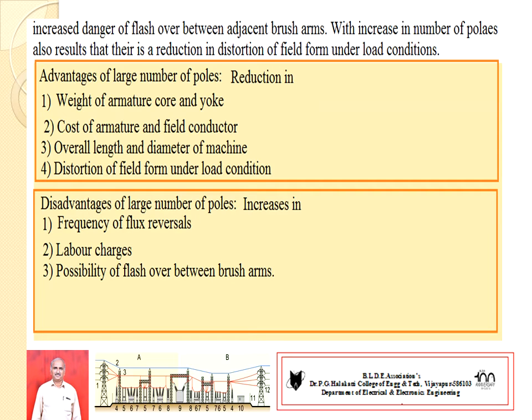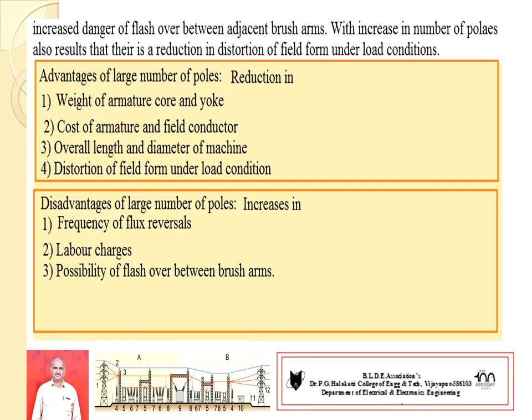So, the selection of larger number of poles results in both advantages and, in some situations, disadvantages. First, the use of more poles results in the reduction in weight of armature core and yoke, cost of the armature and field conductor, overall length and diameter of the machine, and distortion of field form under loaded condition. These are the advantageous points.